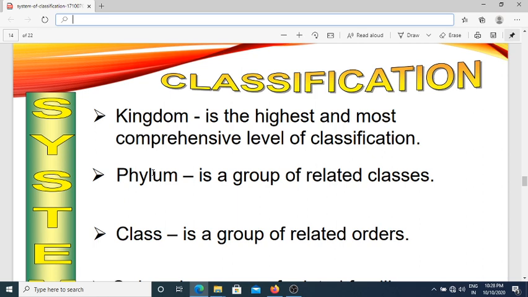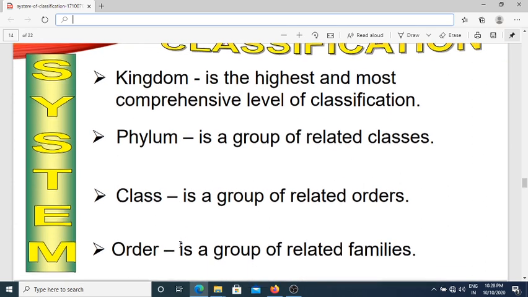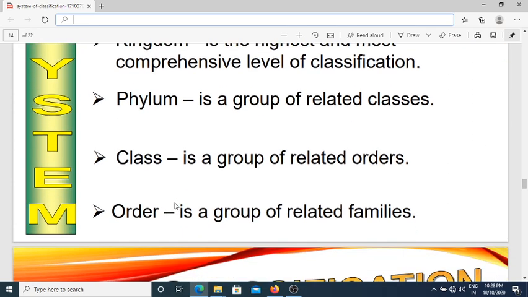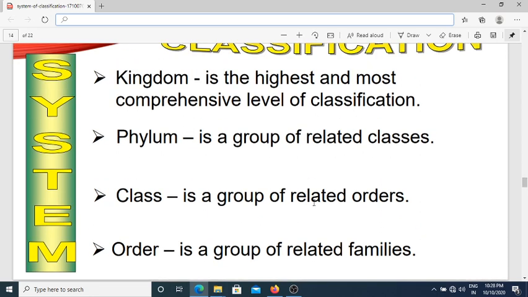Similarly, phylum Porifera includes these classes as Calcarea, Hexactinellida and Demospongiae. The third level is called the class. It is a group of related orders. All orders of animals or plants are grouped into the level that is called the class. Class is a broad unit of classification which includes all related subclasses, superclasses and infraclasses. For example, the order Carnivora includes the lion, cat, which are included in the class Mammalia.